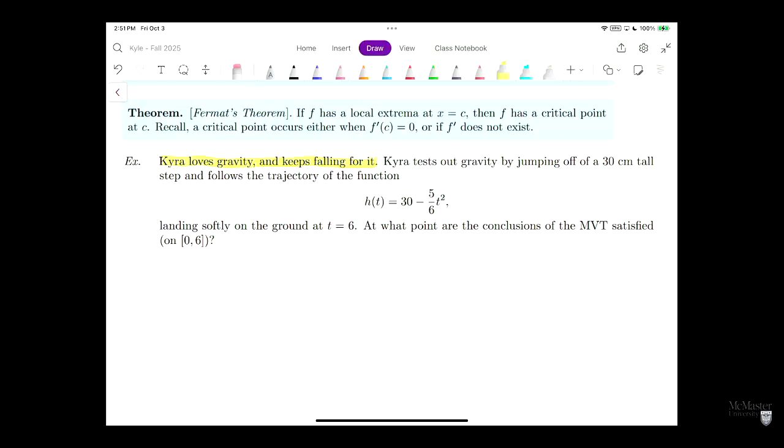Very good. So, Kira tests out gravity by jumping off a 30-centimeter tall step, and follows the trajectory of the function h of t is equal to 30 minus 5 over 6 t squared, landing softly on the ground at t is equal to 6. And the question says, at what point are the conclusions of the mean value theorem satisfied on the interval 0, 6?